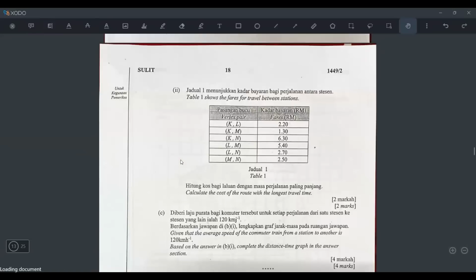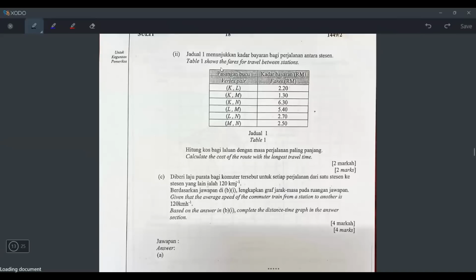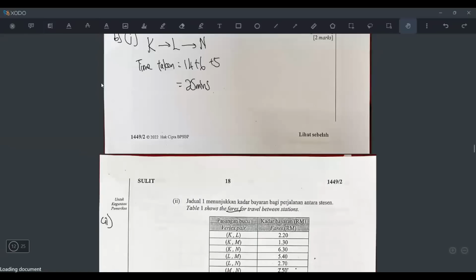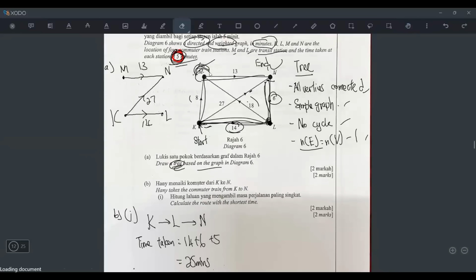Okay, let's go to question number 2. Okay, number 2 says what? Table 1 shows the fares for travel between stations. So this is all the bayaran. And then it says calculate the cost of the road with the longest travel time. So for question number 2, before I find the cost, I need to know which route takes the longest time first. So just now I already find one for the shortest one. So now I have to find one for the longest one.